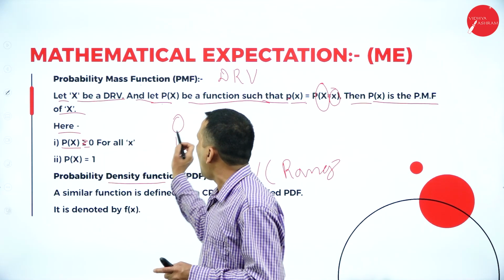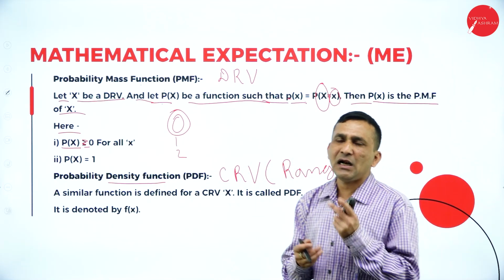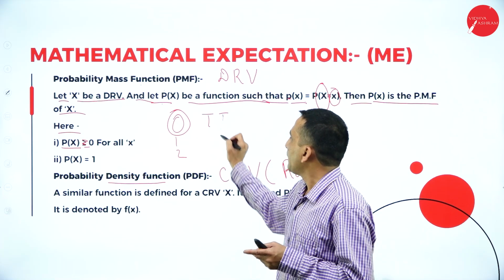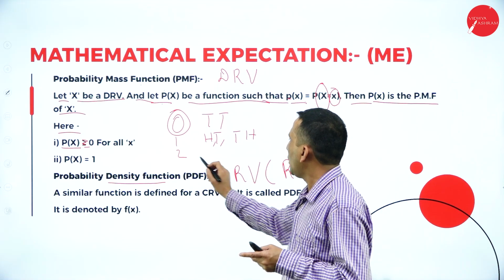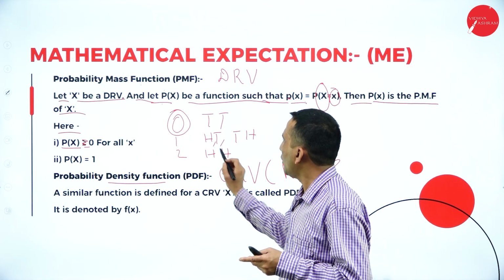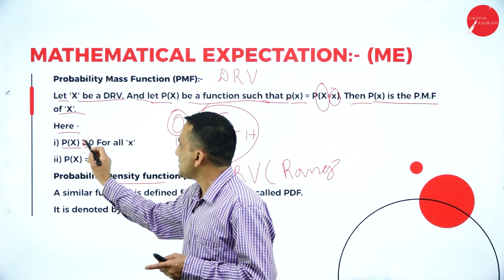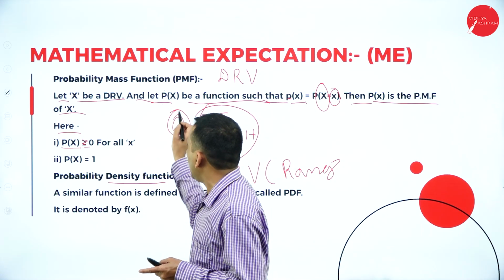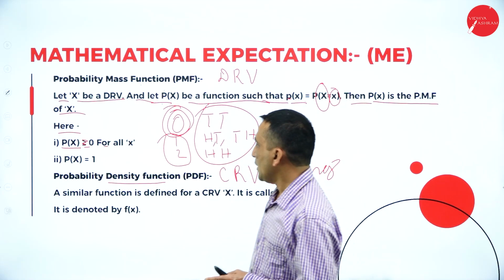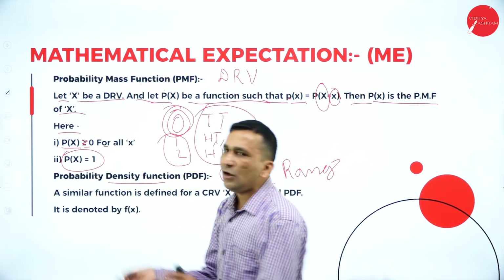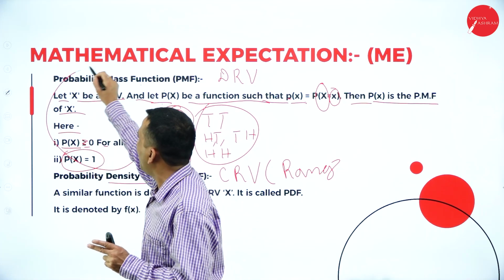In the last problem we had 2 tosses: tail head, head tail, and 2 heads, which is your experiment's X values. So P of X is always greater than or equal to 0, and the total probability will always be 1. This is what relates to the probability mass function.